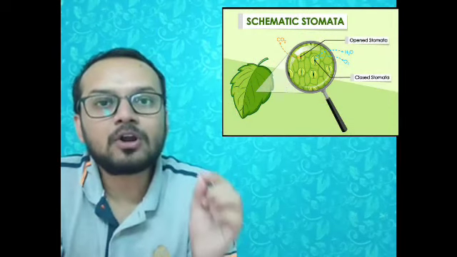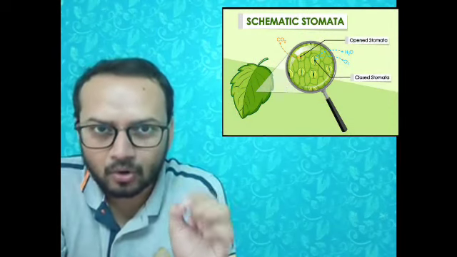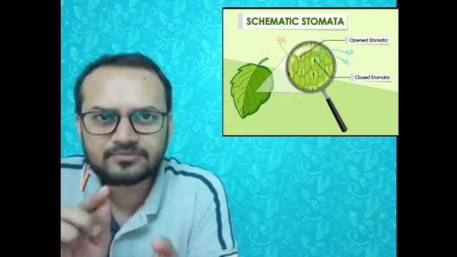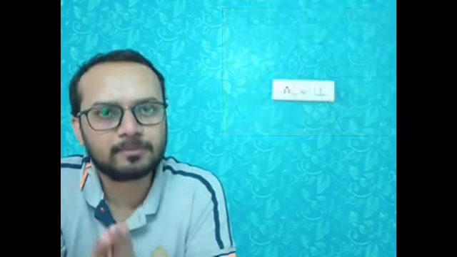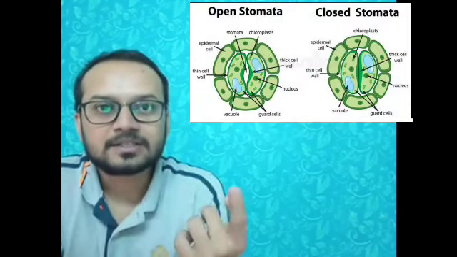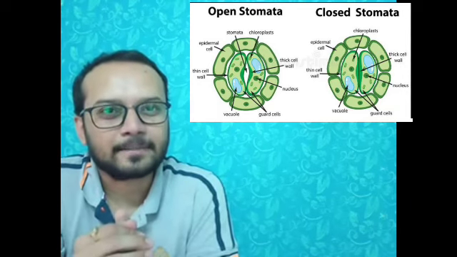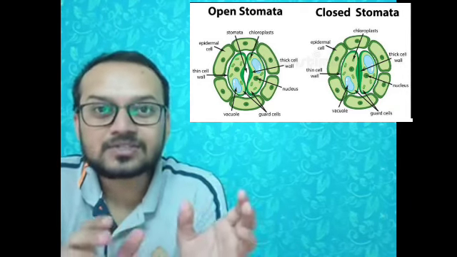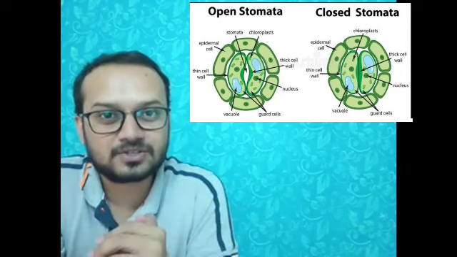Now what are stomata? Stomata are the small pores or small holes present on the surface of the leaves or the stem of some plants. Through these stomata, this exchange of gases occurs. This way, the plants do the process of respiration.